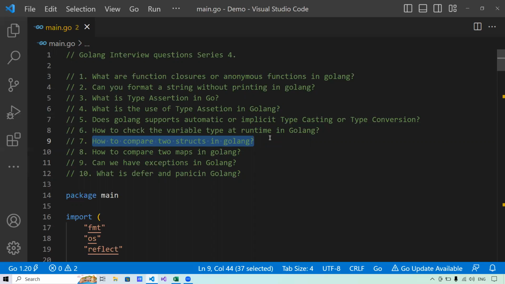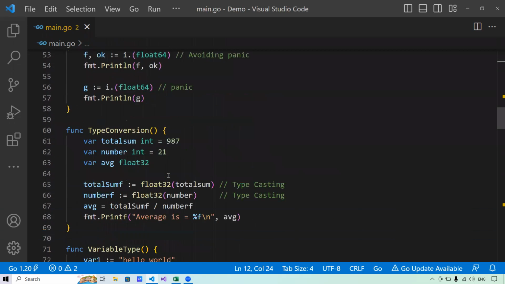If your struct is containing function, map or slices, then you have to write some custom logic to compare those things. Else if your struct is not containing function, map or slice, then you can use equal to operator to compare the two structs, and you can also use a method called deep equal. Now let me show you programmatically.